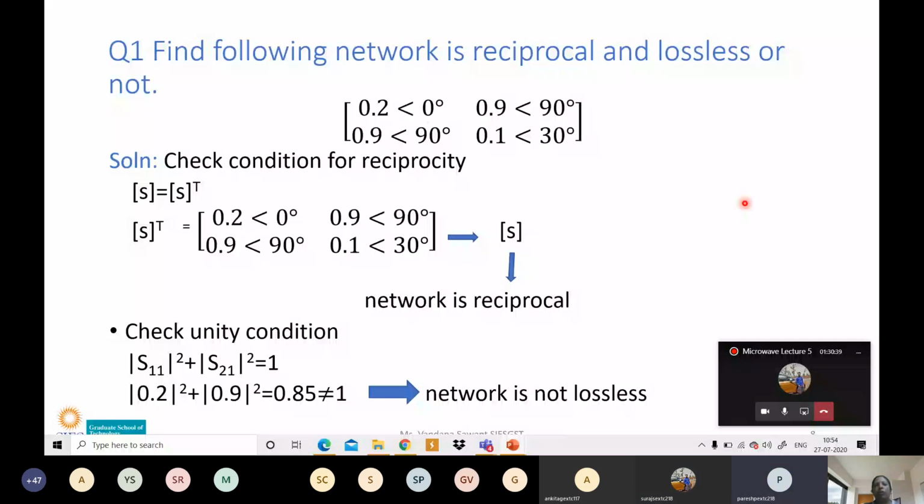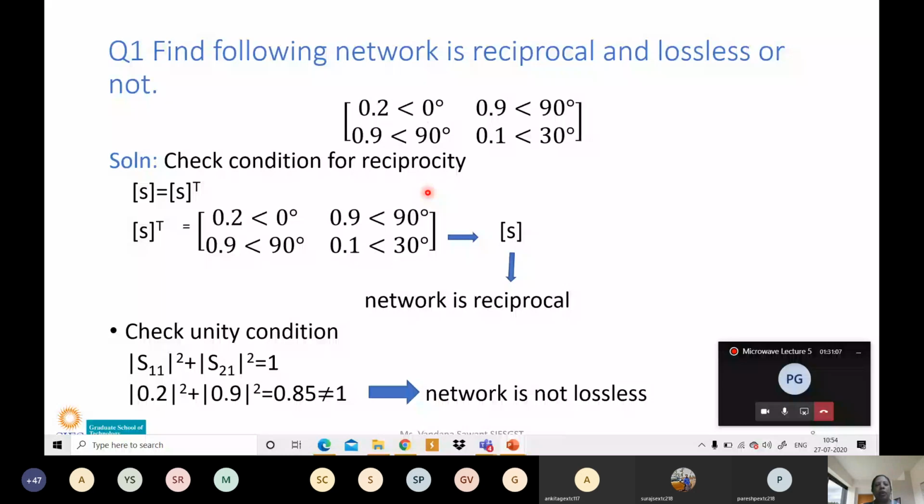So first of all, whatever the S matrix is, we have to take a transpose to check the reciprocity condition. So how can we take the transpose? We have to convert rows to columns. This is row 1, 0.2 and 0.9, so we will write it in the place of column 1. This is row 2, 0.9 and 0.1, we will write this in the place of column 2 to convert S to S transpose.